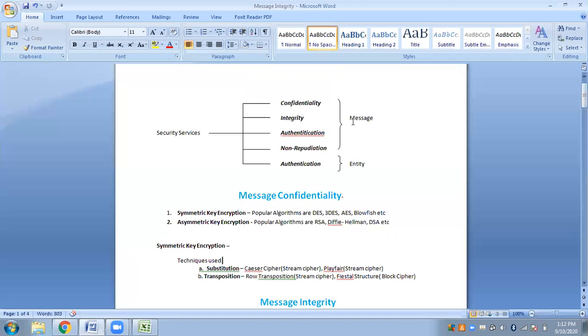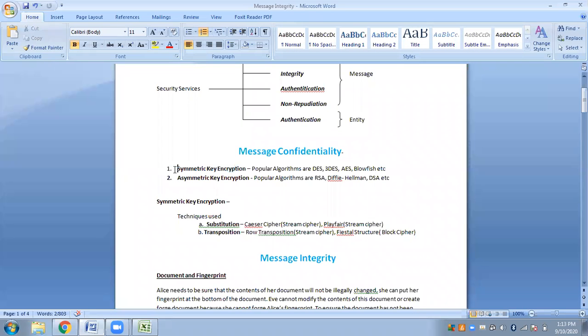One is message authentication, where the receiver needs to be sure that the message has come from the sender and not from someone else. And there is another authentication, which is the entity authentication, where